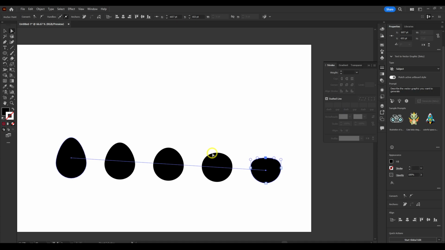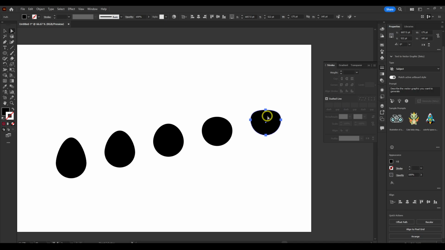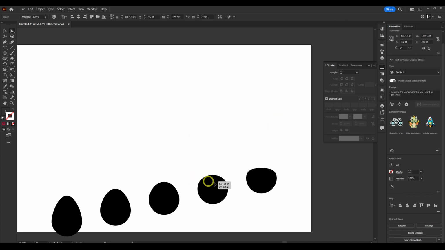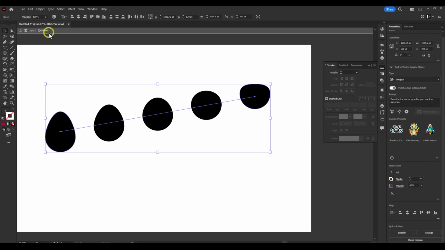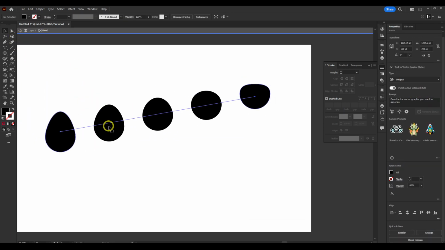Now let's say you might want to select just one of these, so you have to go into kind of an isolation mode, because if you double click on one of these here, let's say you double click this one, and now you are in layer 1 blend, as you can see.